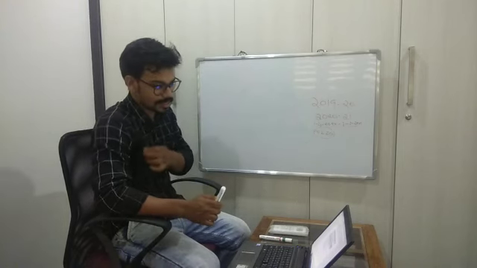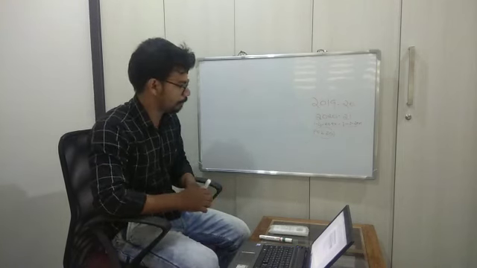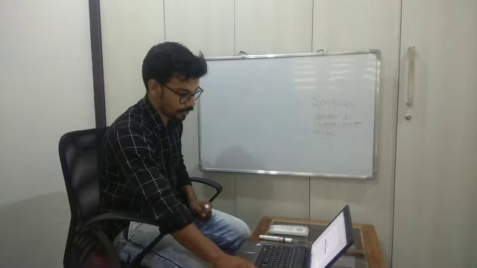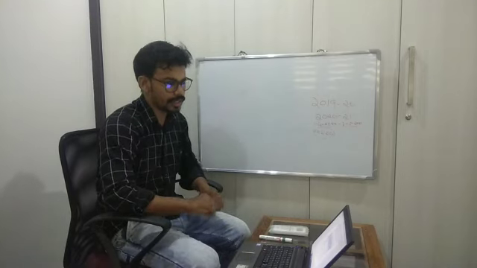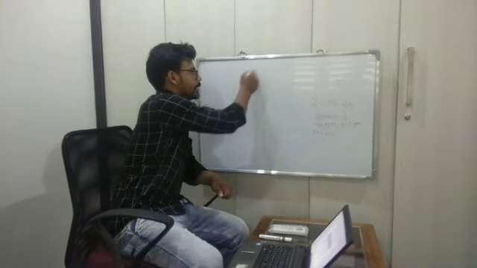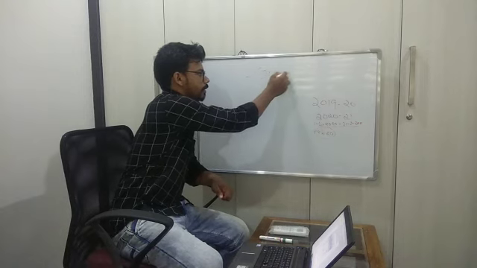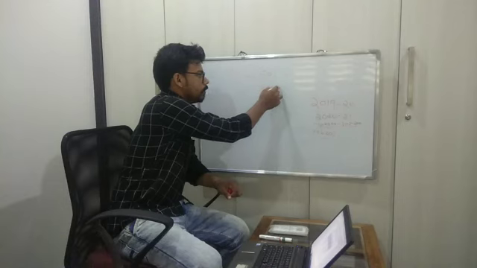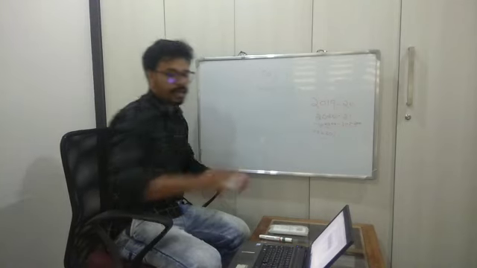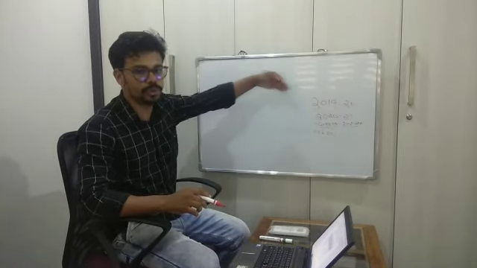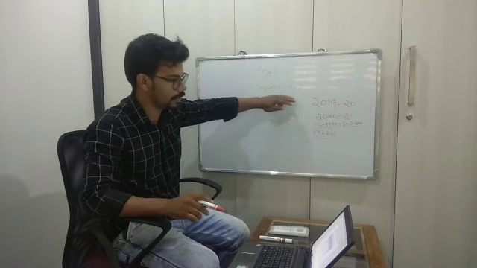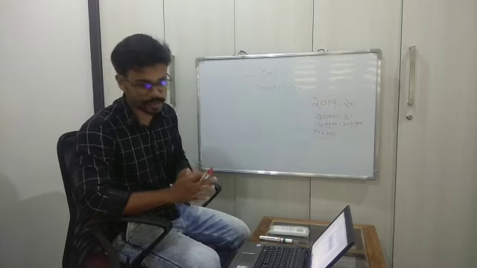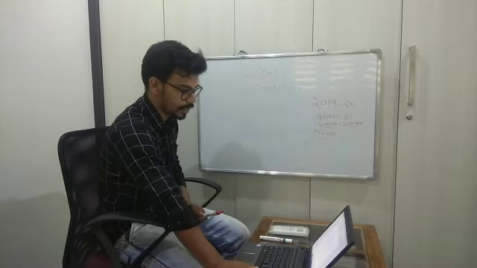But still there are some things I have to explain because you might have a confusion about the surcharge rate. That is the reason why I've planned to give a video on this. So first of all, let me tell you about the surcharge rate. If the income is less than or equal to 50 lakh, there is no surcharge. More than 50 lakh but less than or equal to 1 crore, then it is 10%. Then 1 to 2 crore, it is 15%. Then 2 to 5 crore, it is 25%, and then above 5 crore, it is 37%. This is how the surcharge rate goes.